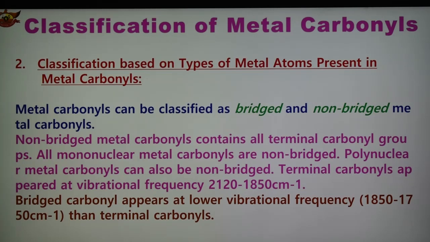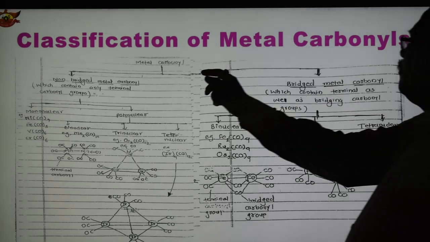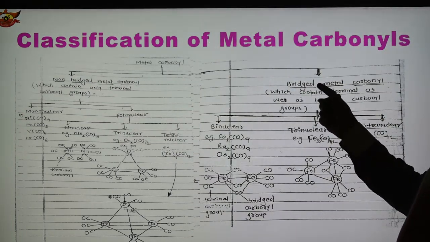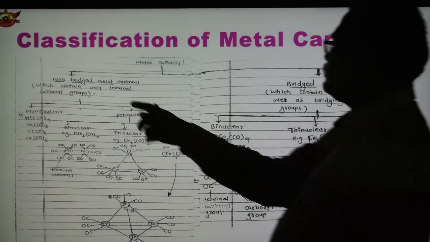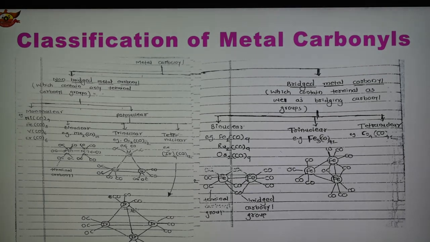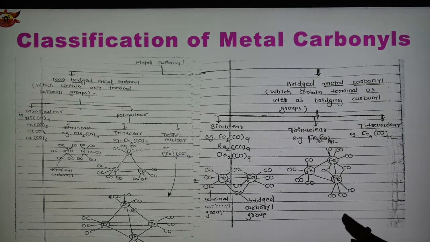These are the two groups, and therefore metal carbonyls are classified into bridge and non-bridge metal carbonyl, and diagrammatically it is shown. Non-bridge contains only terminal carbonyl groups, no bridge.